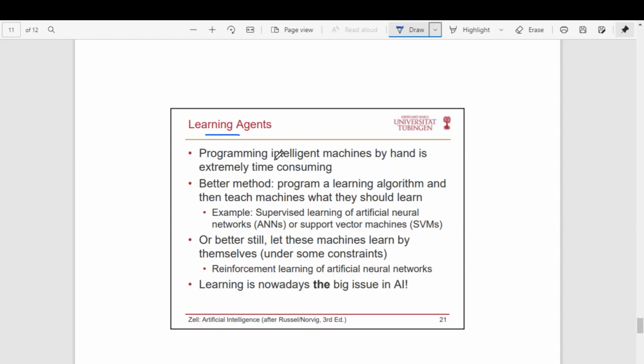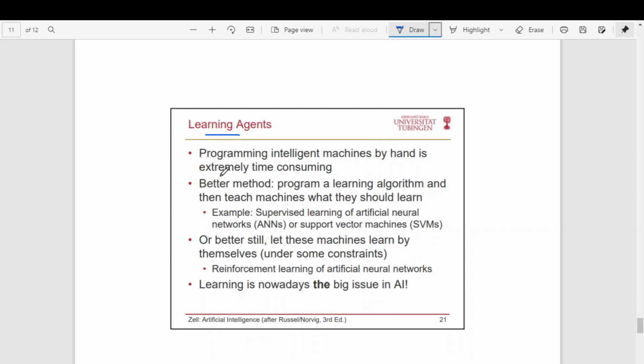All the intelligent aspects cannot be programmed into a machine, because intelligence is very broad. So we should make the machine learn by itself. So that is what learning talks about.